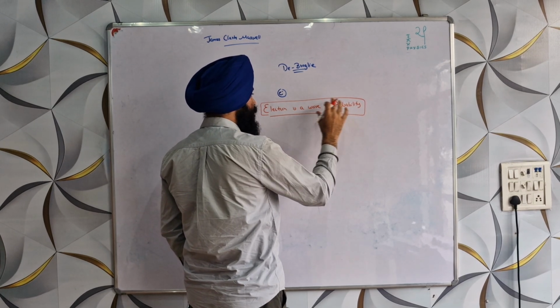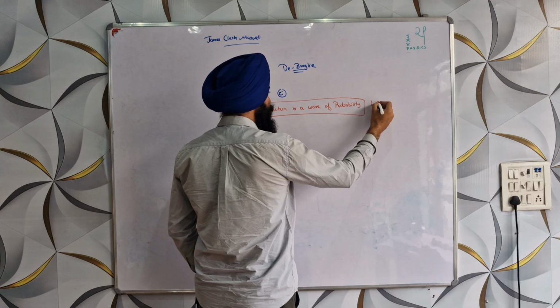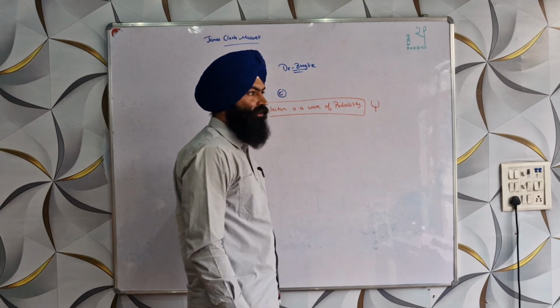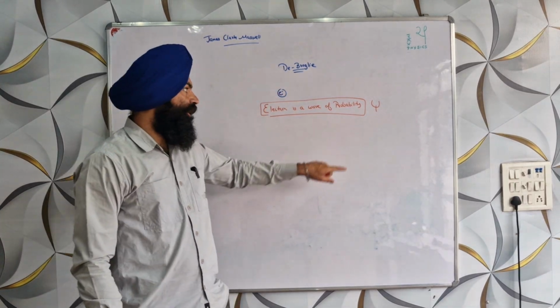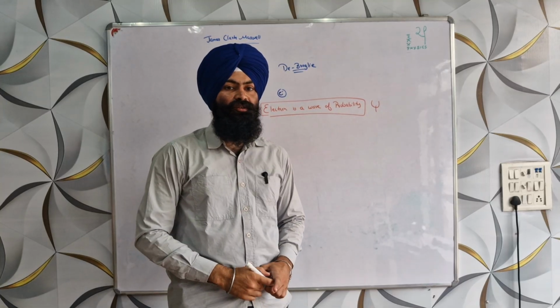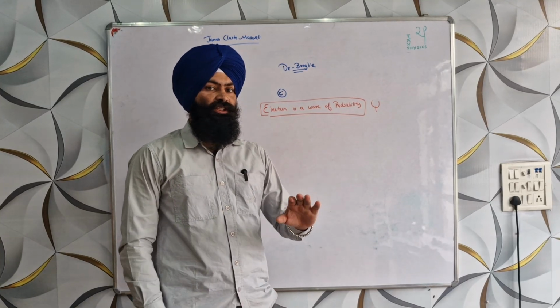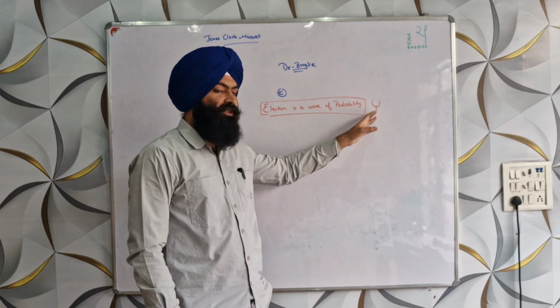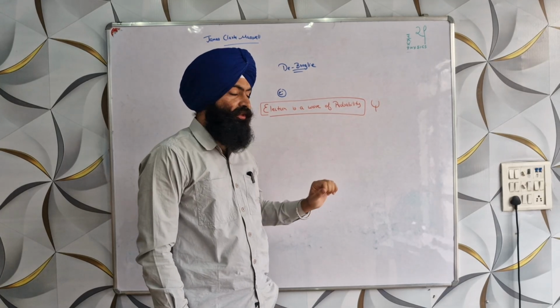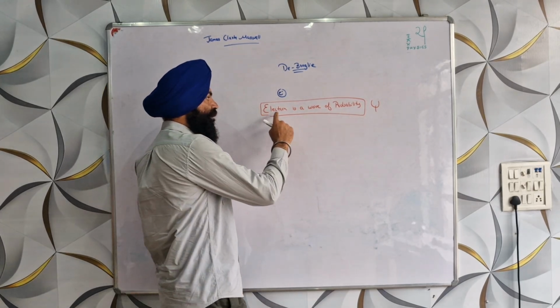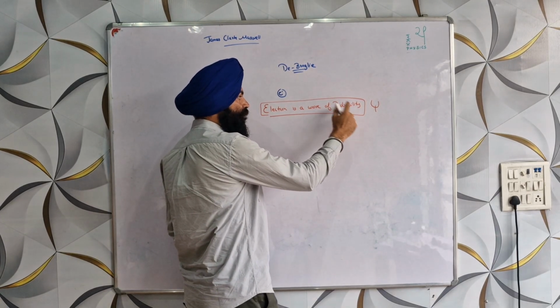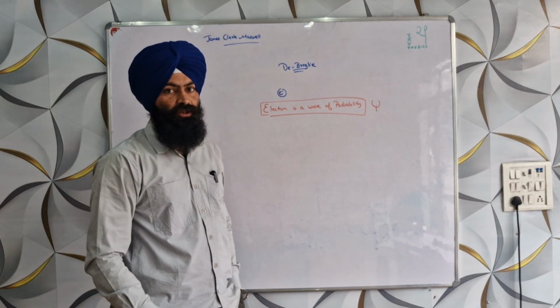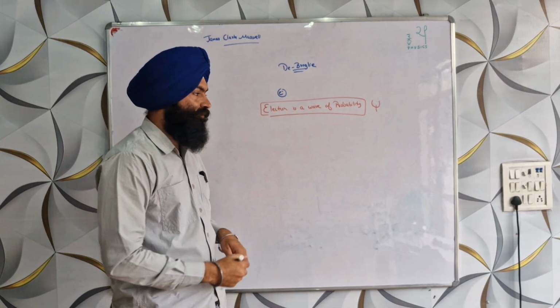Now, by this statement, you might be remembering this symbol, which is the core of quantum mechanics, and we name this symbol as psi. Our concept is to explain this symbol. What do we mean by psi? So, an electron is a wave of probability. Now, what do we actually mean by that?